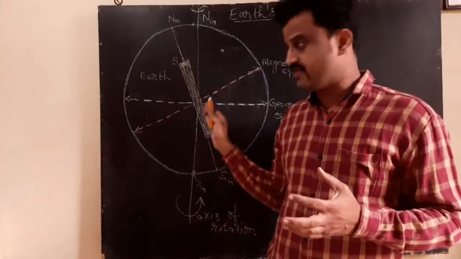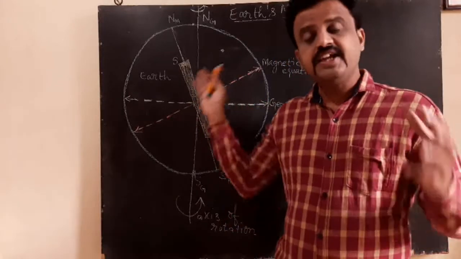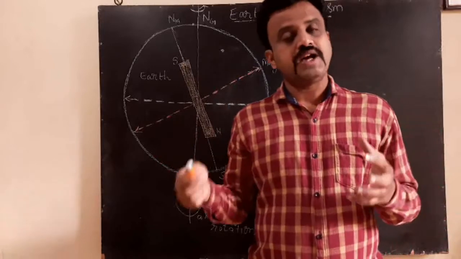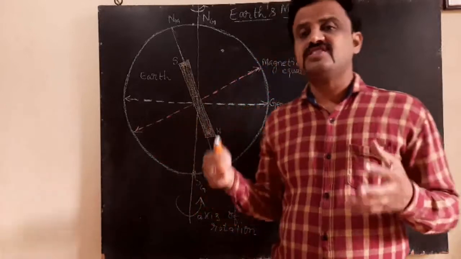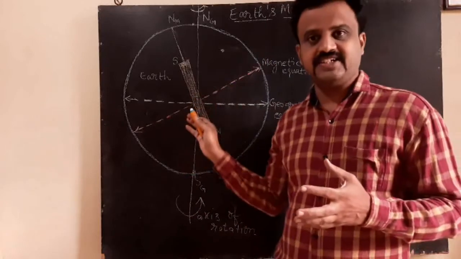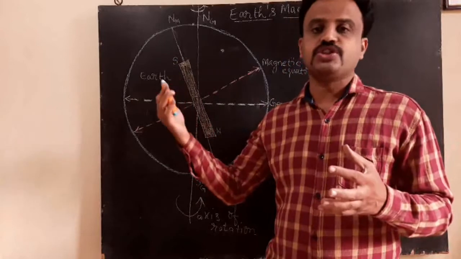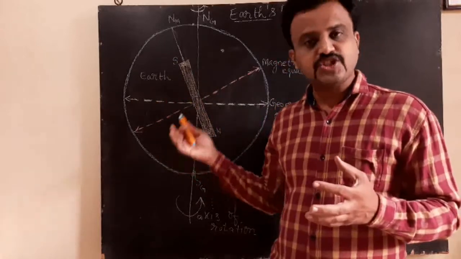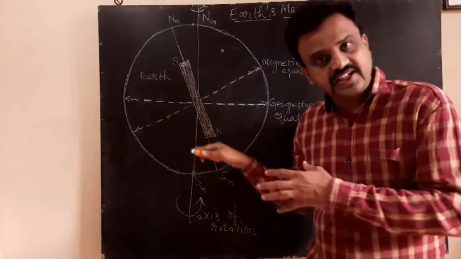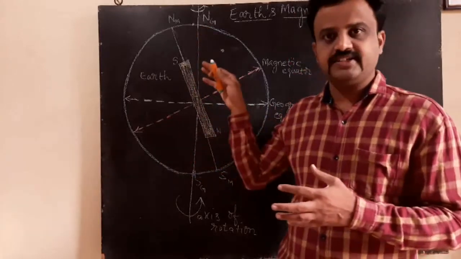The temperature is high enough that metals like nickel, cobalt, iron are in liquid state. And they are flowing. Because of the flow of such metals, you will see a current, and because of the current you will have the magnetic field.